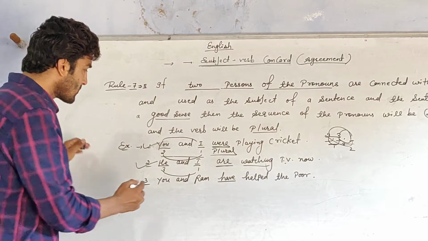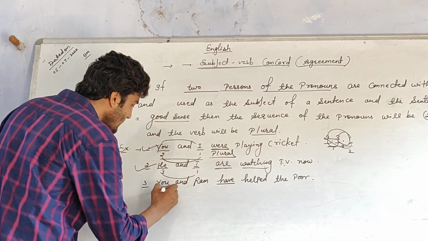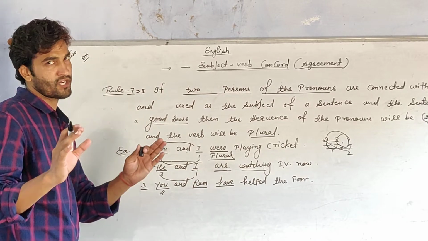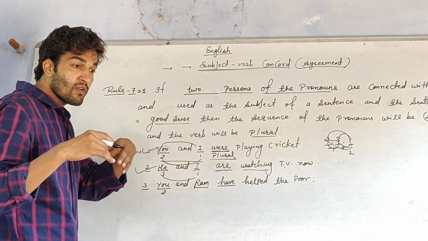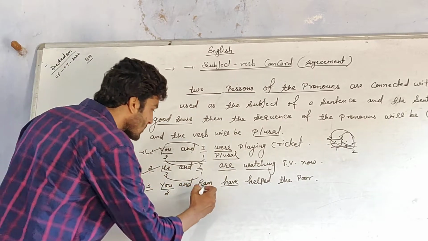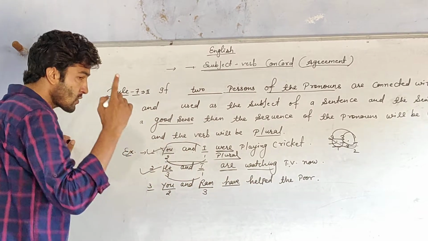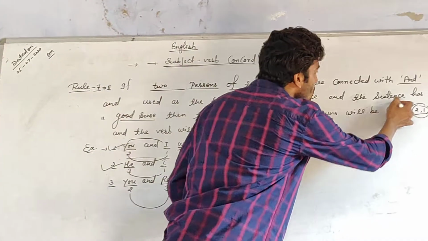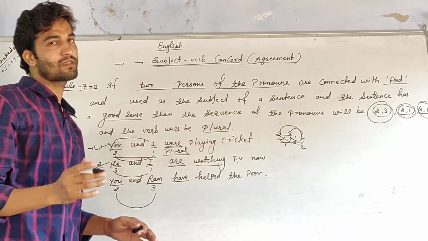Third, you and Ram. You is second person and Ram is the name of a person. If the name of a person is given, then it means third person. So the sequence is 2 and 3.